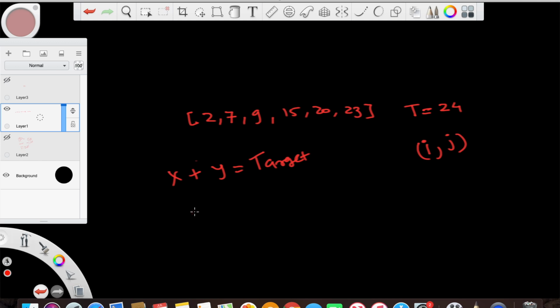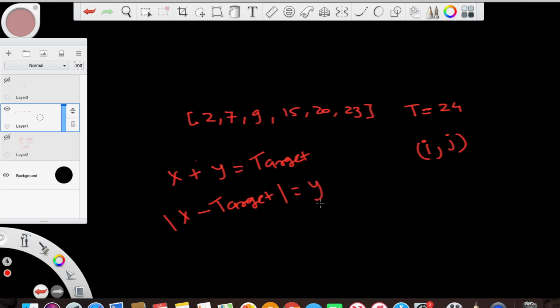So there's a better approach to do this. Instead of going through and finding y by adding, we could just say, okay, x minus target, and we'll take the absolute value of that. That should be some y, right?